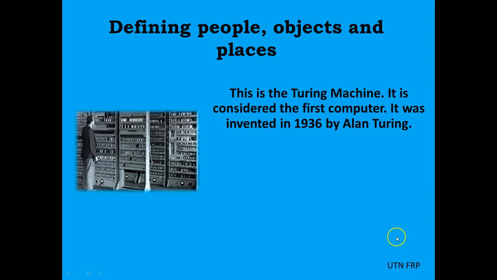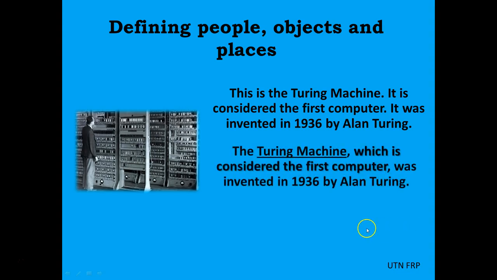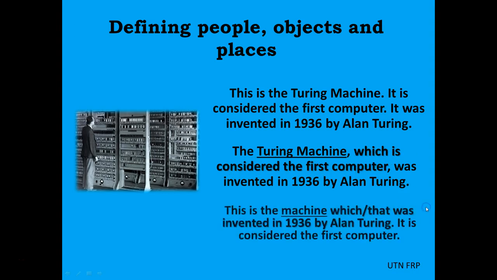This is the Turing machine. It is considered the first computer. It was invented in 1936 by Alan Turing. The Turing machine, which is considered the first computer, was invented in 1936 by Alan Turing. So here we are discussing the Turing machine, a proper name, right? We are adding this information.